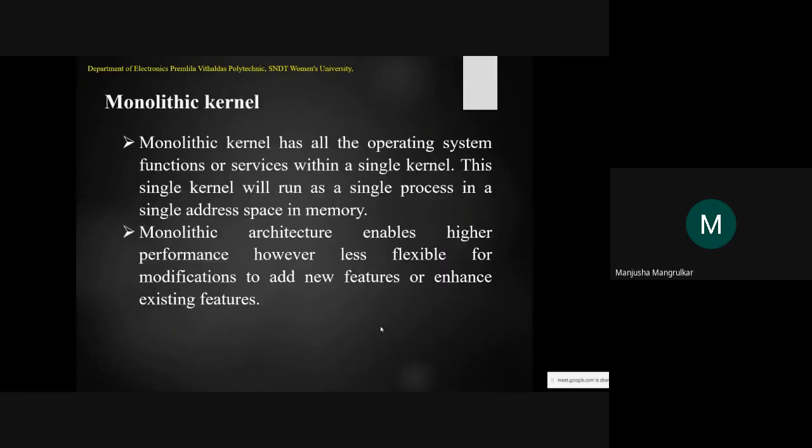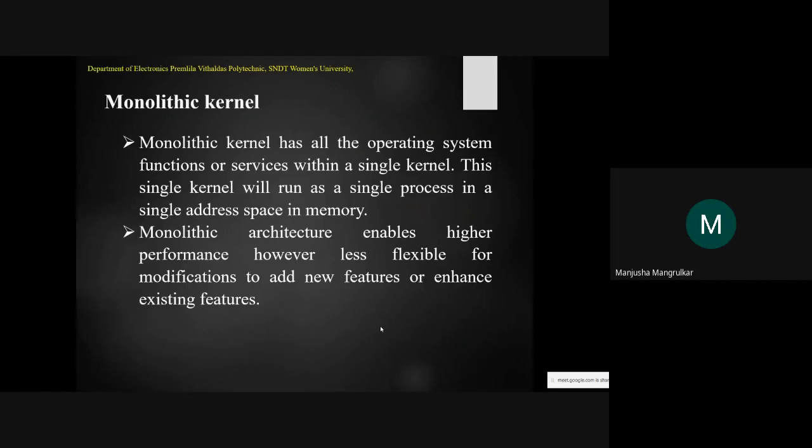Now what is a monolithic kernel? A monolithic kernel has all the operating system functions or services within a single kernel. So everything is in the single kernel, all operations. There are no separate packages, the whole operation is in the monolith.